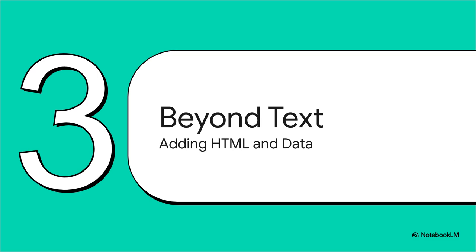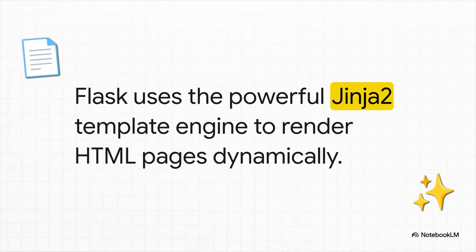We need to build real HTML pages, and we need to work with data, probably from a database. Let's see how Flask makes both of these next steps surprisingly straightforward. To handle the HTML side of things, Flask comes with a super powerful tool called the Jinja 2 template engine. Think of it like HTML on steroids. It lets you write normal HTML files, but you can also embed little bits of code in them, variables, loops, you name it, using a really simple syntax.